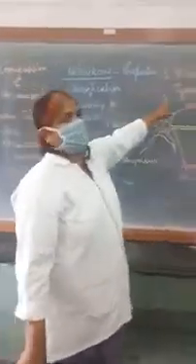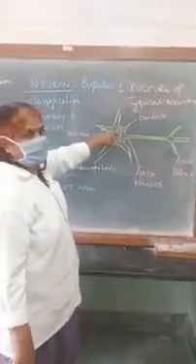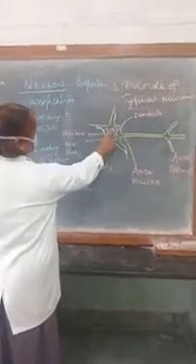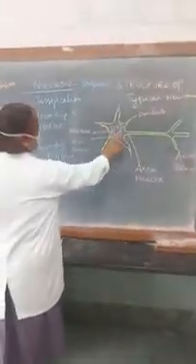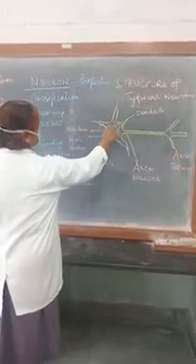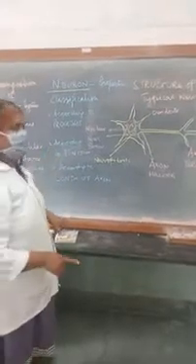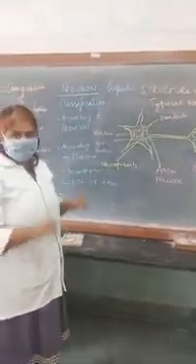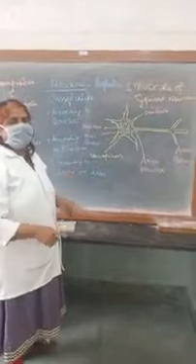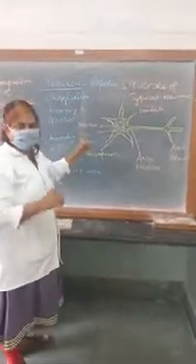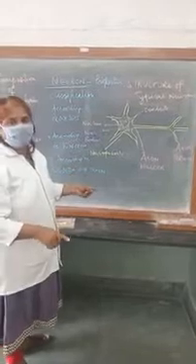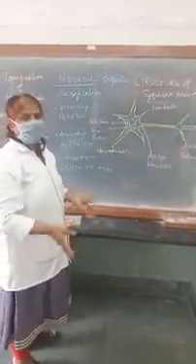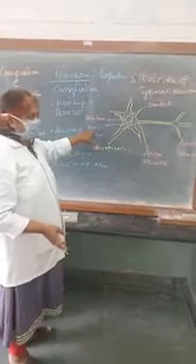Now come to the structure of the typical neuron. The neuron has the soma, or cell body. The soma has a nucleus with a prominent nucleolus, and the cytoplasm contains small structures called Nissl granules. These are called Nissl bodies, Nissl granules or Nissl substance, which is rough endoplasmic reticulum, having the property of secretion of an enzyme, the neurotransmitter, that is needed for transmission of the signals or the stimulation. So that is by the Nissl bodies.